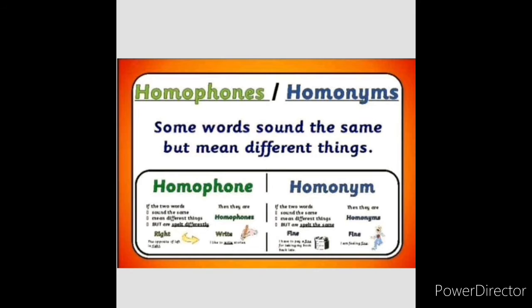For example, fine, fine. Fine means I am fine. That is also fine, F-I-N-E. If you are late to school, you have to pay a fine, 5 rupees. That is also fine, F-I-N-E, but a different meaning. You can get my point, isn't it? Sometimes that happens and that is called homonyms.